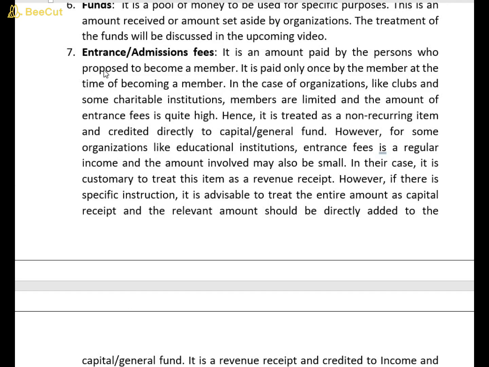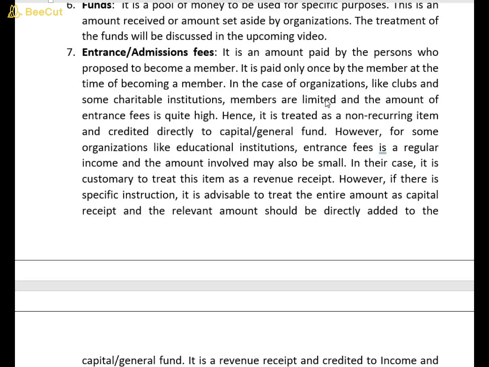Okay, now let's talk about entrance fees. Friends, at the time of becoming a member, a person has to pay entrance fees, which is also called admission fees. But lots of people have confusion about how to treat the entrance fees, because lots of people say that it is a capital receipt and most of the people say it is a revenue receipt. So I am here to clear this confusion. The treatment of entrance fees totally depends upon the circumstances.